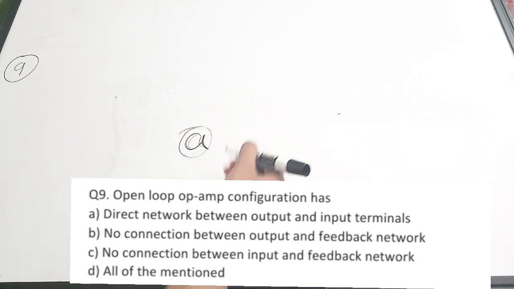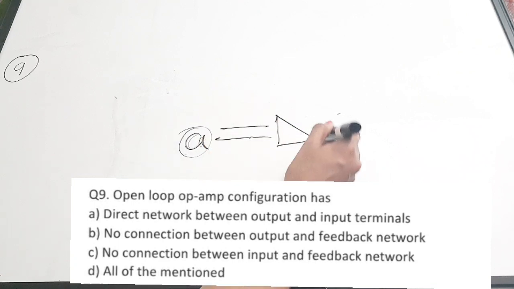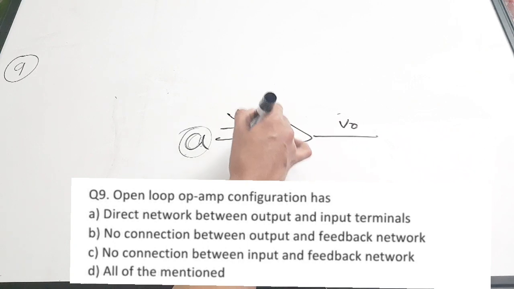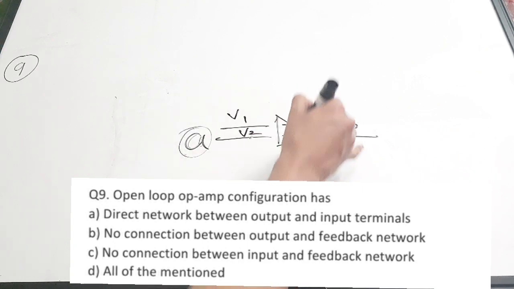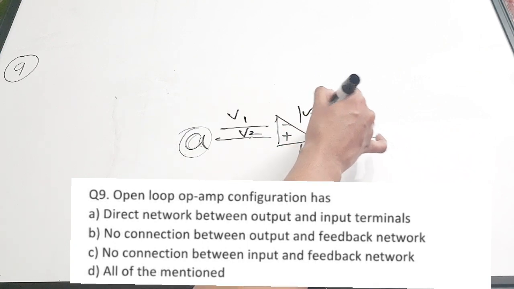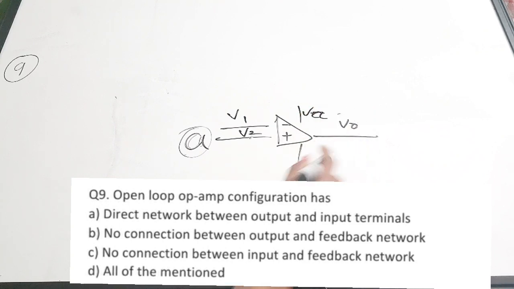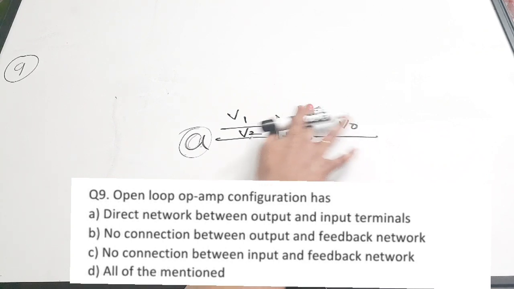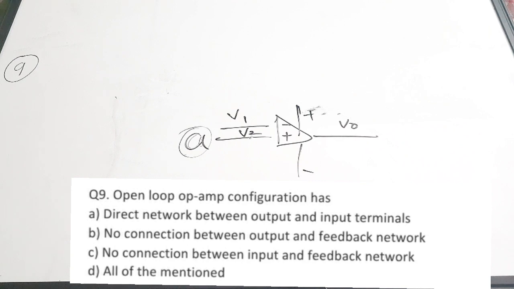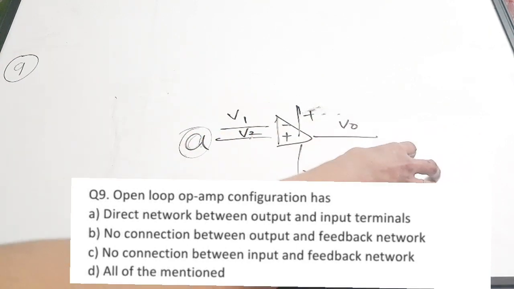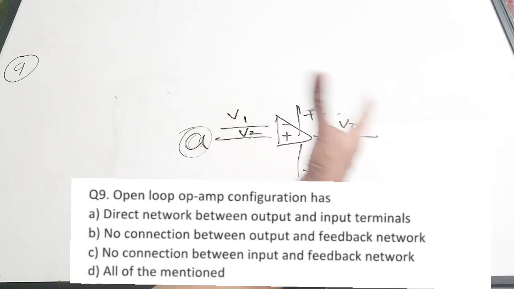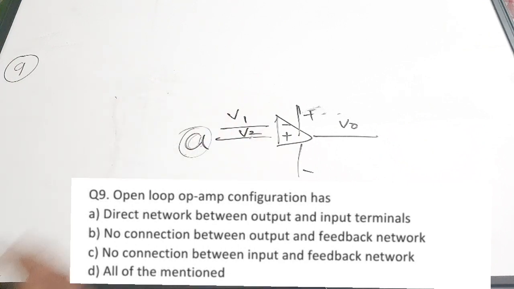When the op-amp is in open loop, you apply inputs V1, V2 here and take the output here. This is plus VCC, this is minus, the supply voltages plus and minus. You apply input here and get output here, so there is a direct network. There is nothing like a feedback connection here. So the correct answer is option A.